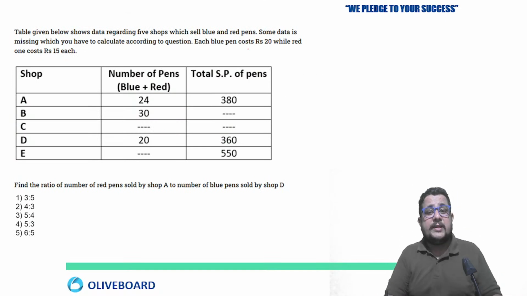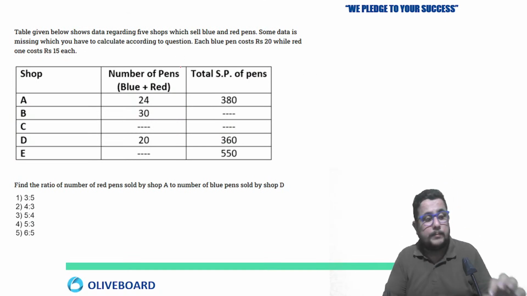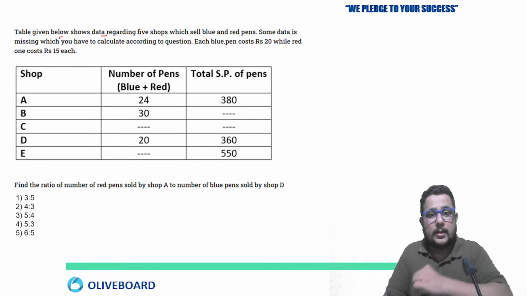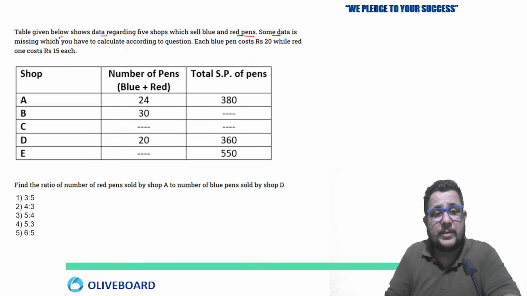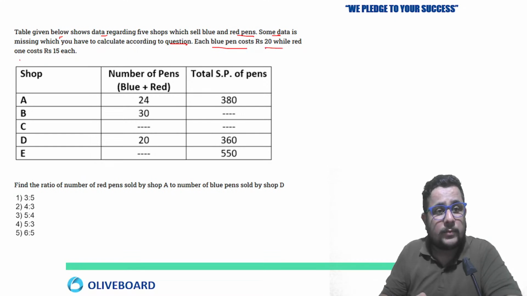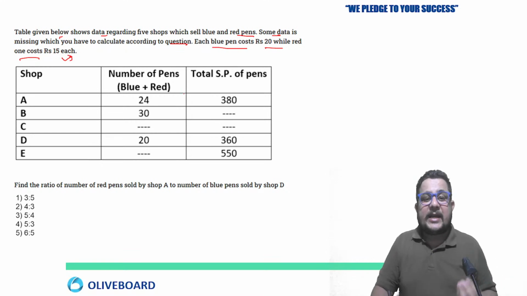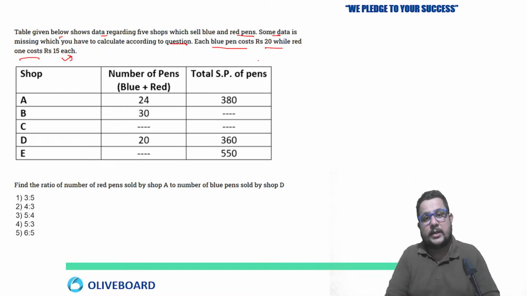Now let's move on to the next question. Now another missing tabular DI is here. The table given below shows the data regarding 5 shops which sell blue and red pens. Some data is missing which you have to calculate according to the question. Each blue pen costs rupees 20 while the red one costs rupees 50. So again, a selling price, cost price based arithmetical question.